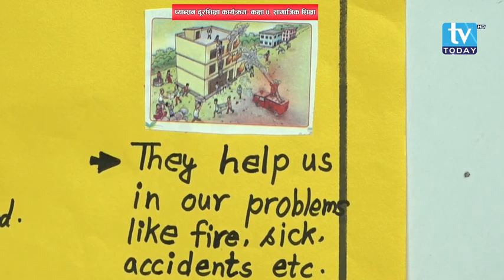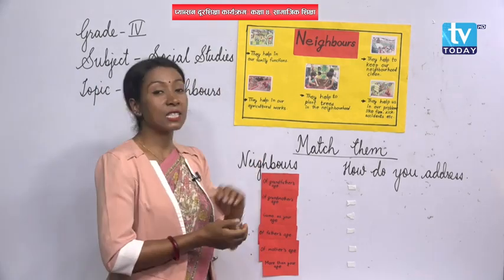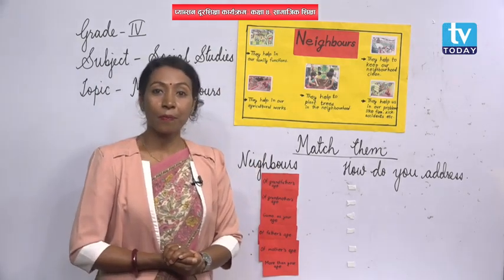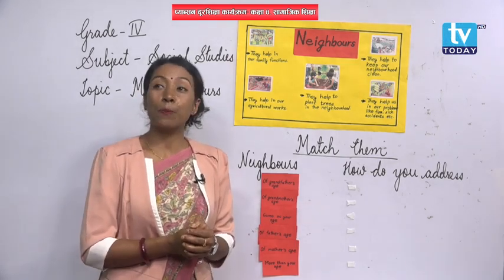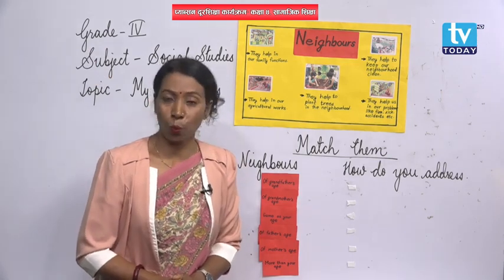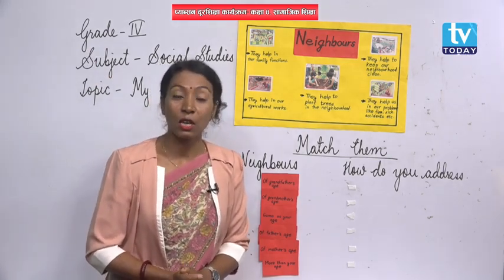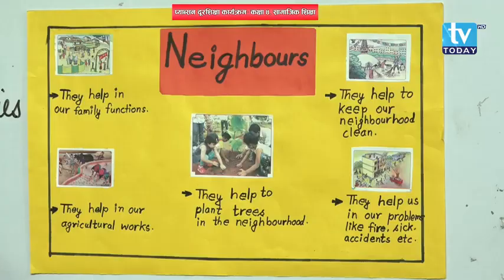Yes, my dear students, sometimes in our neighborhood also such an accident may happen. During that time, who comes to help us? People who are living very far away, do they come and help us? No, obviously not, isn't it? Those people who are living nearby us, they first come to help us. Yes, so the neighbor comes to help us. So this picture also indicates the same thing.